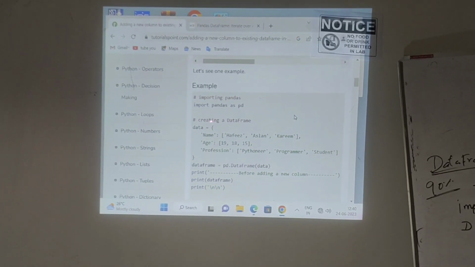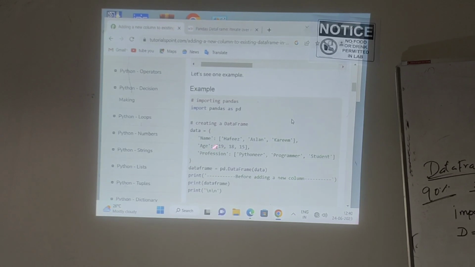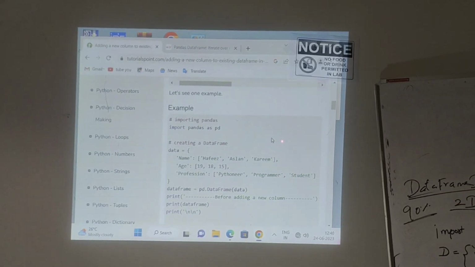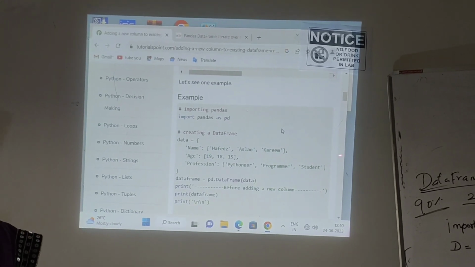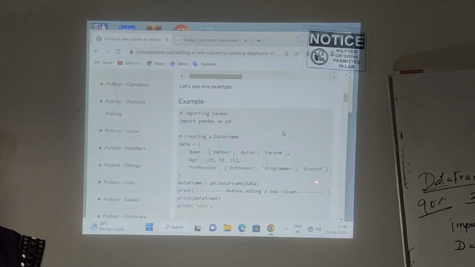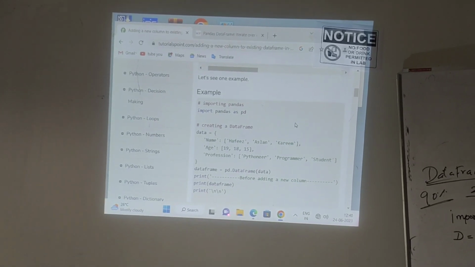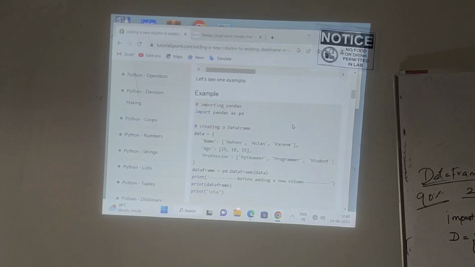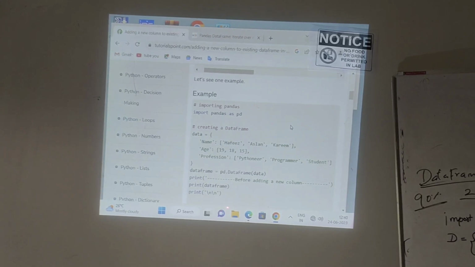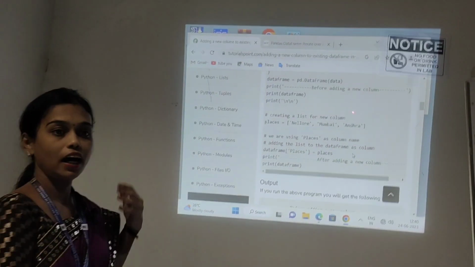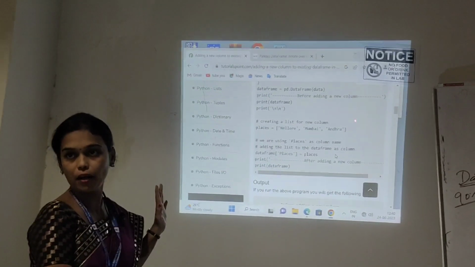Automatically it will take all the input from the data variable. After that it will automatically create a data frame, which means it will automatically create a table. After creating the table, I will print the data. Print of data frame will automatically print the table. I already created one table, and I print the table also.